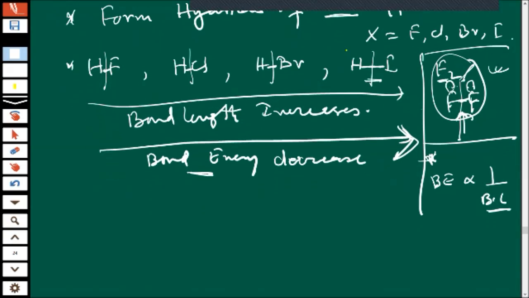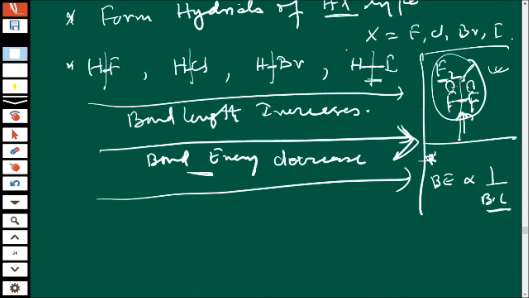Now tell me which one will give H+ easily? The molecule which breaks easily will give H+ easily. HI will give H+ easily as it breaks easily. Those who give H+ are acidic in nature.